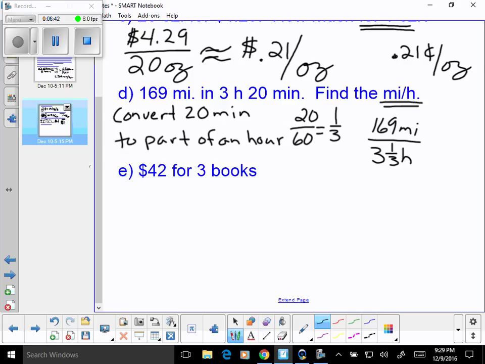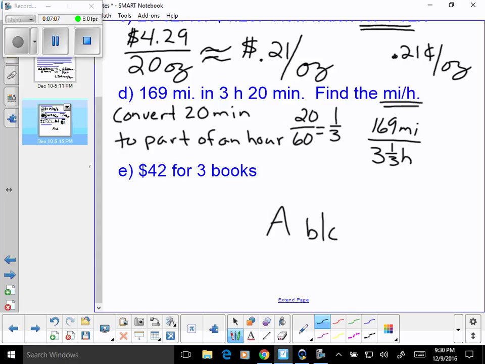Now, this is where you use that fraction key. It's the A slash, I think it's the A, sometimes there's a slash, B/C key. Sometimes, depending on your calculator, it just says A/B/C. Okay, that's your fraction key. Should be on the left side of your number pad on your calculator.